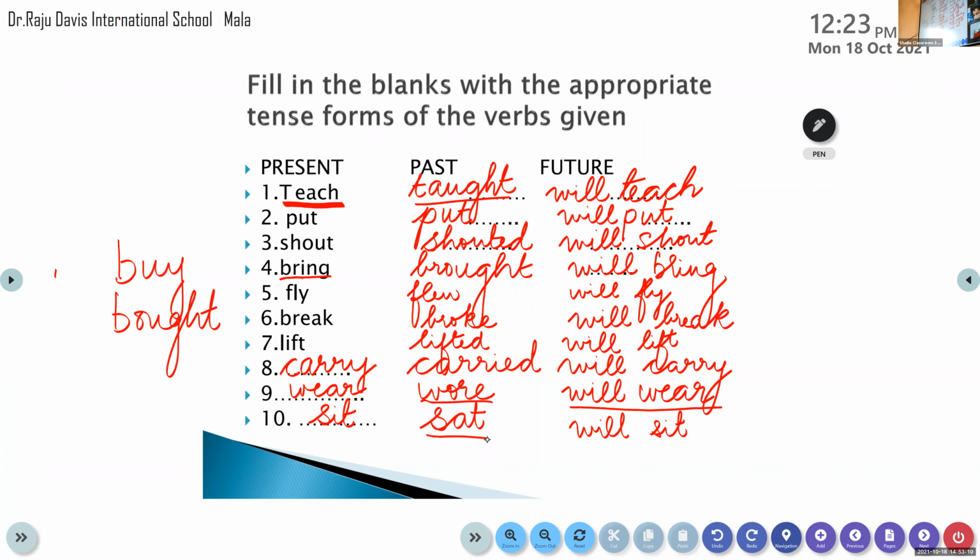Ma'am. Yes, my dear. First one, teach. Teach, taught, will teach. Okay, ma'am. Come on, complete the table which is given in your workbook. Write it neatly. I will send the answer keys in the WhatsApp group, but I wanted all of you to write it.